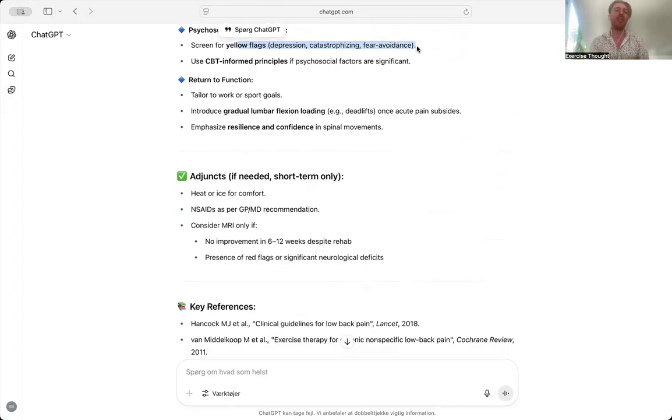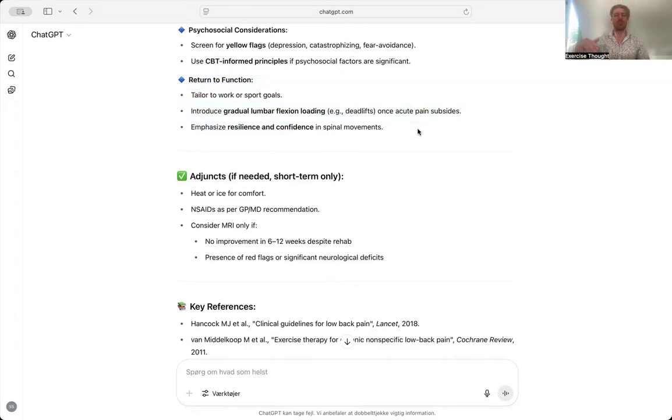Screening for yellow flags. Yeah, this is really important because if someone's depressed or if they're fear avoidant, then that is going to influence how easily their physiology, their nervous system can relax. And we know that that relaxation is necessary for healing. We need to get that parasympathetic system working. And then some CBT or cognitive behavioral therapy principles, which is really about graduated exposure to things and people recognizing that their thoughts have an influence over their recovery, and then returning to function.